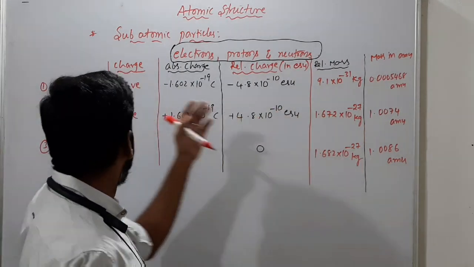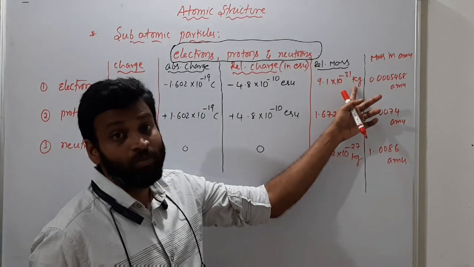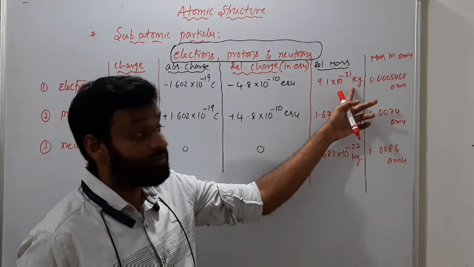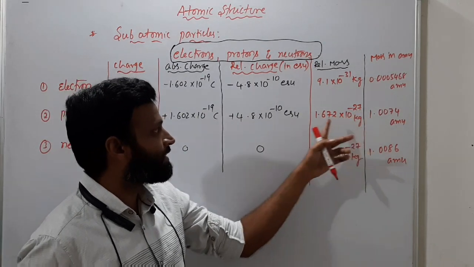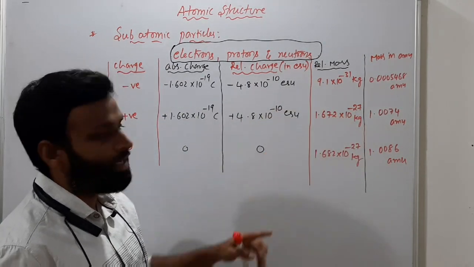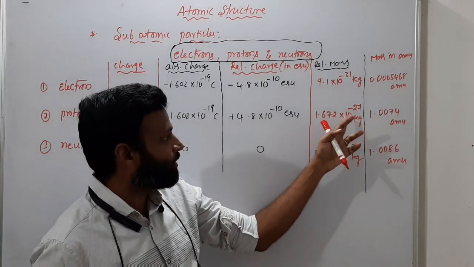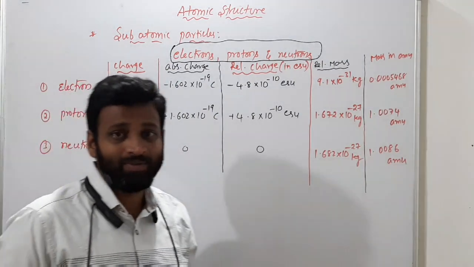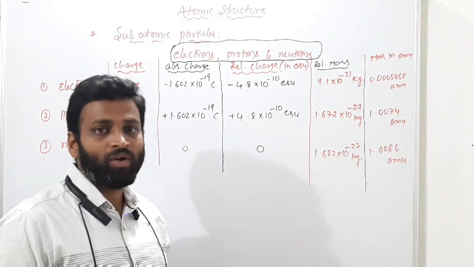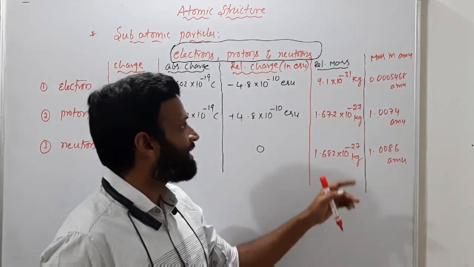Come to the relative mass of the electron, it is 9.1 into 10 power minus 31 kg. You must write and you must remember all these values. And for the proton it is 1.672 into 10 power minus 27 kg. Same for the neutron: charge is 0, but the neutron has mass, that is 1.682 into 10 power minus 27 kg.